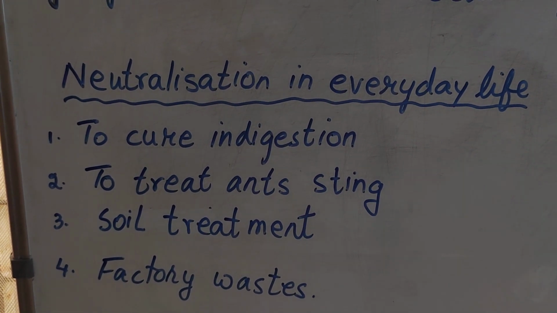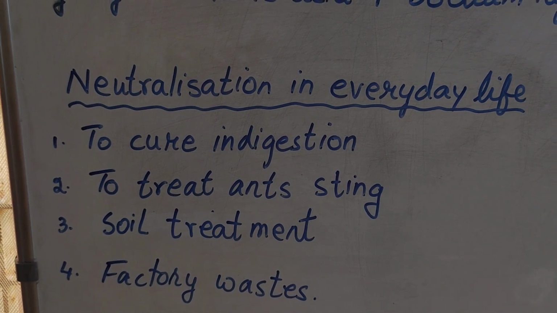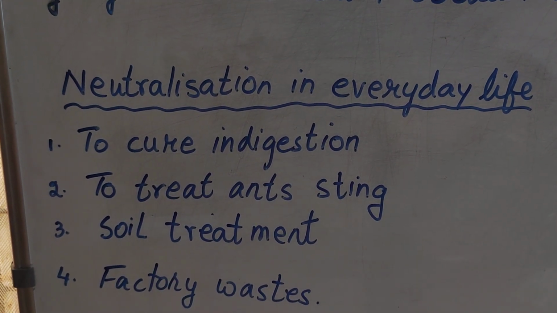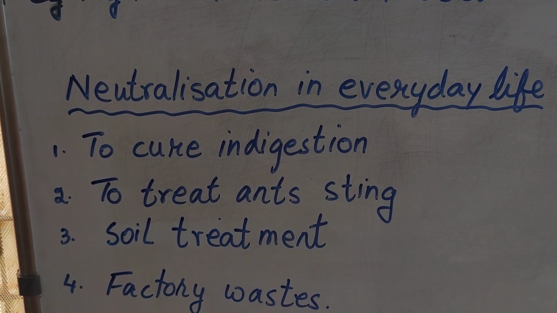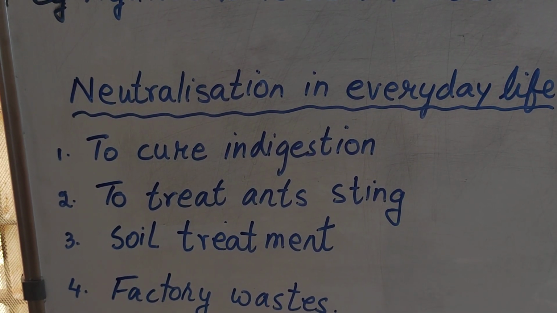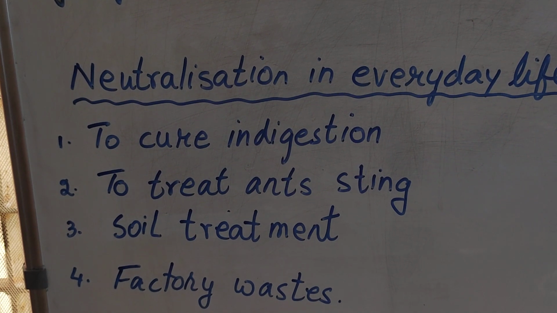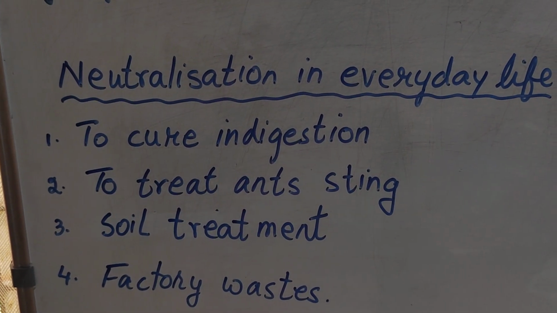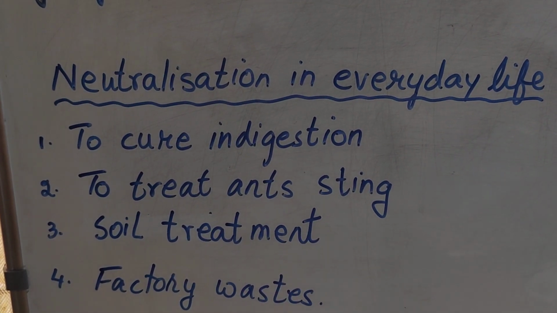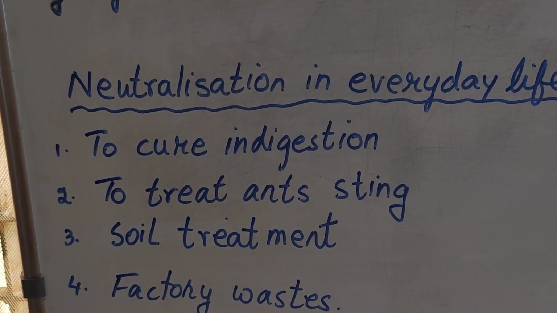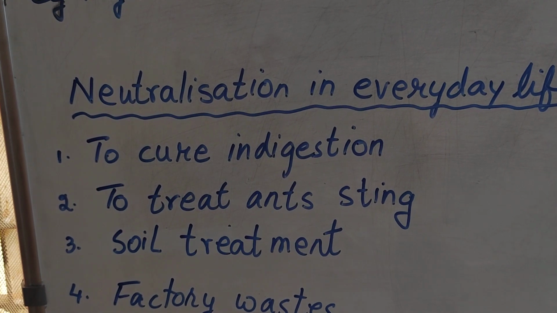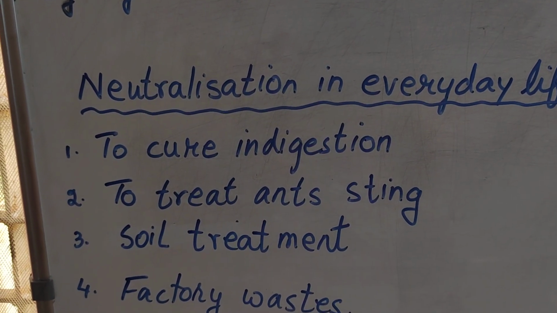So your stomach contains hydrochloric acid. You had studied in your second chapter that the stomach produces hydrochloric acid, isn't it? So your stomach has hydrochloric acid. So when the base in the medicine goes and mixes with the hydrochloric acid in your stomach, it becomes neutral, and slowly the burning sensation in your stomach will be reduced.